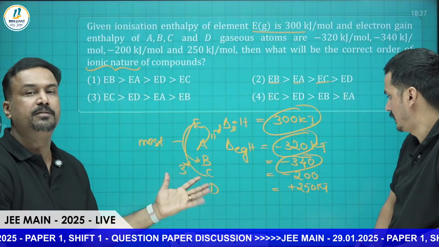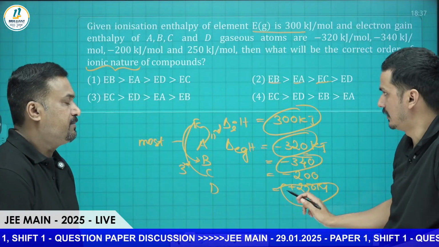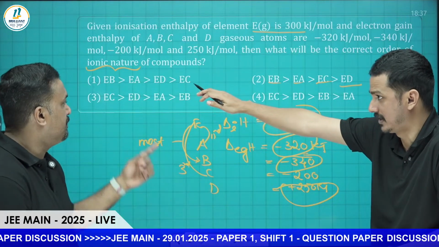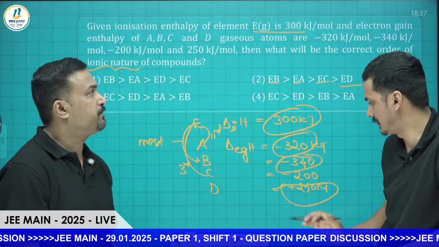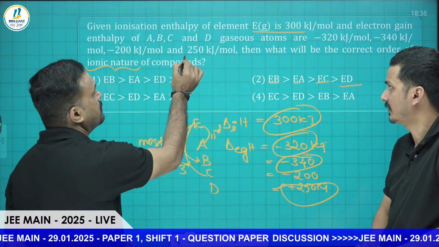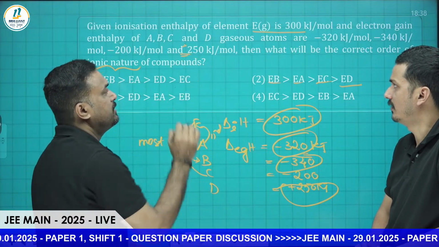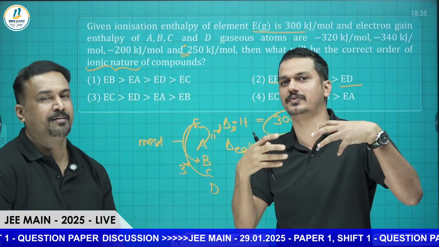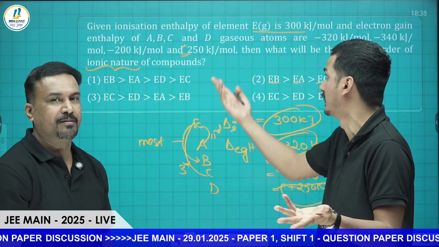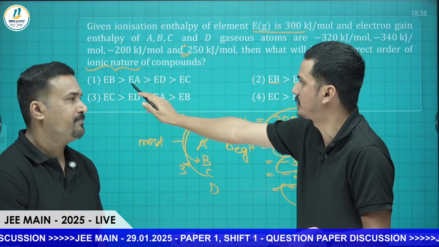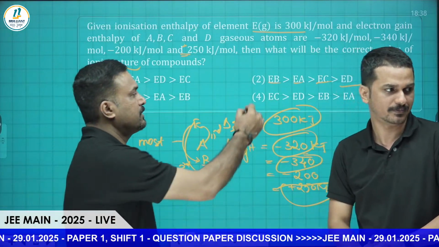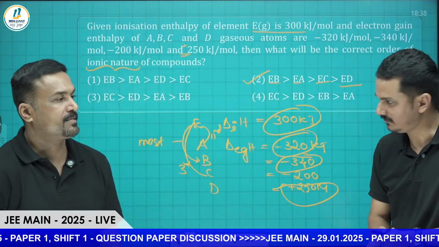Then the last one is ED. If it is positive, ED will come here. If it is negative, then option D will come. Don't get confused, you have to keep the sign in mind. We hope this is the answer, because we are collecting the data from students, and errors may be there. If it is negative, option 1 will be the answer; if it is positive, this will be the answer. So the correct option we can mark as the second one.